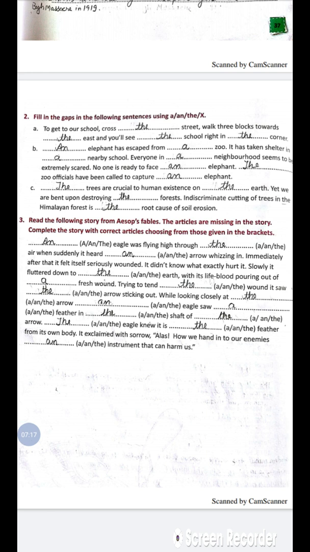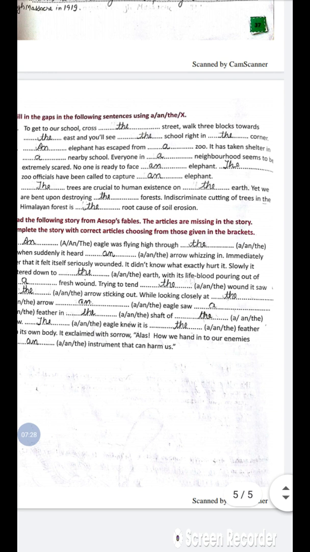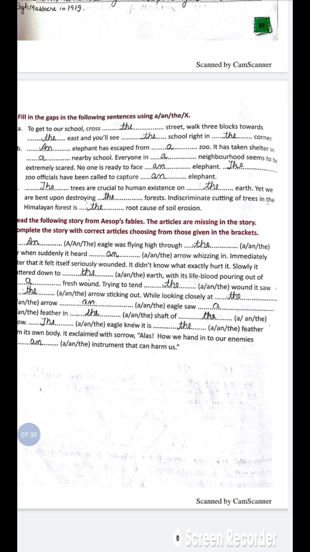An elephant has escaped from a zoo. It has taken shelter in a nearby school. Everyone in a neighborhood seems to be extremely scared. Nobody is ready to face an elephant. The zoo officials have been called to capture an elephant. Before a vowel sound you will write an, and before a consonant sound you will write a, and then if there is a particular thing or object you will write the.